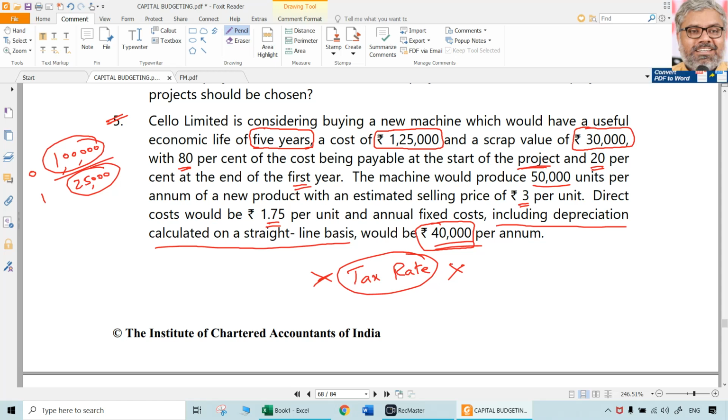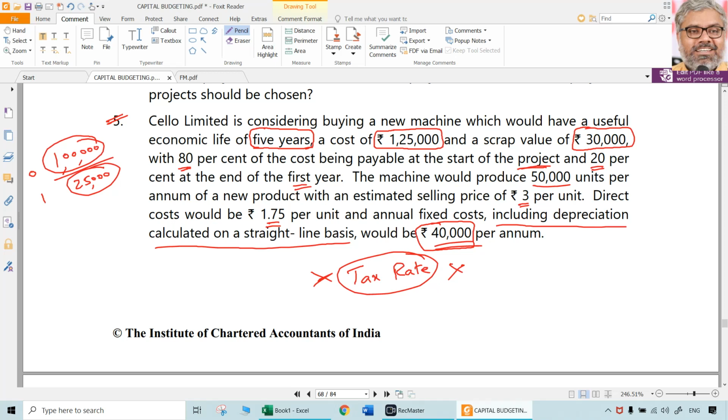But the concept of non-cash expenditure is still the same. This 40,000 rupees as given in the question is fixed cost including depreciation. Is this 40,000 a cash expenditure? No. How much is the non-cash expenditure in that? That we should calculate separately and take it out. So this is the question.